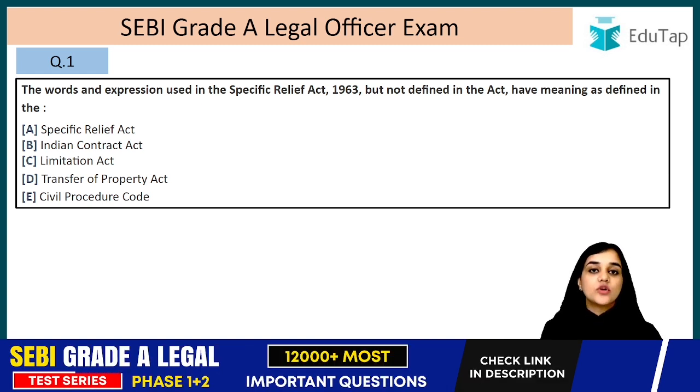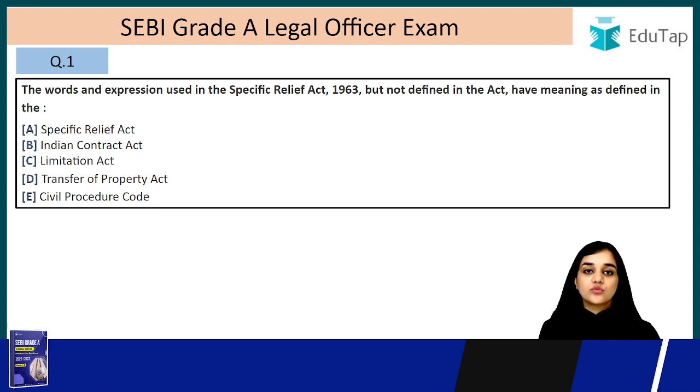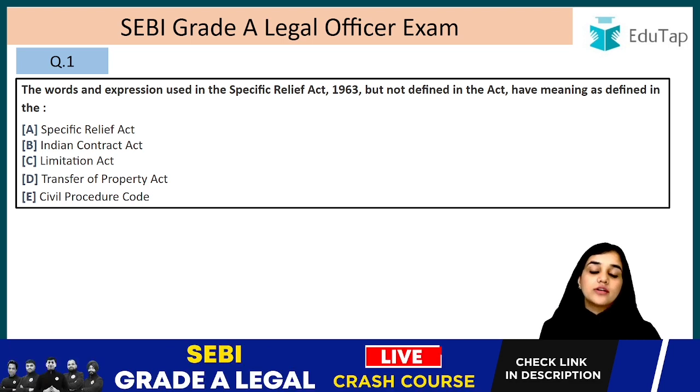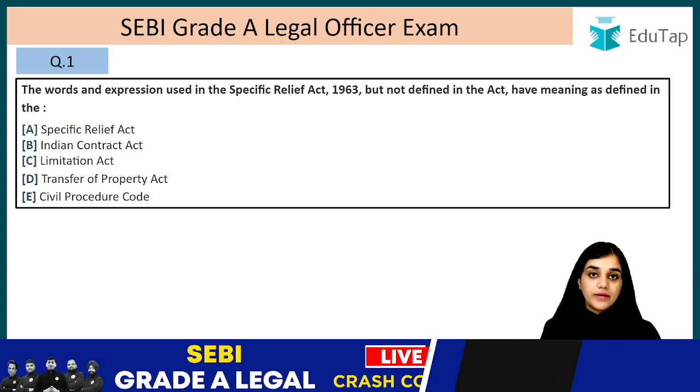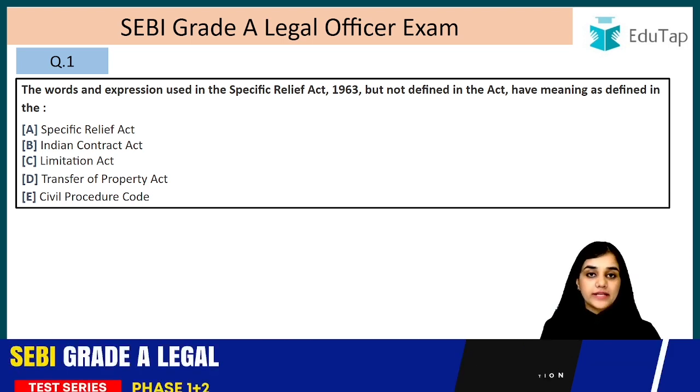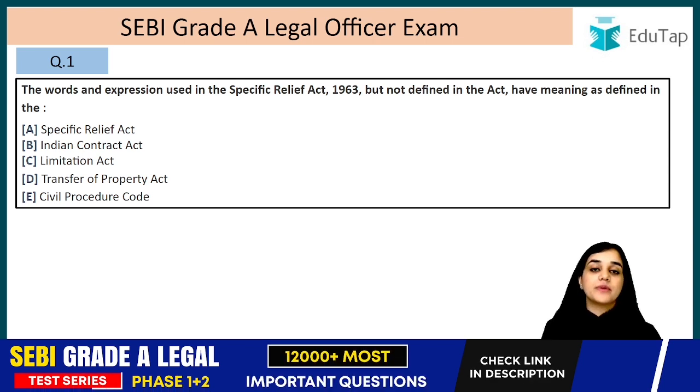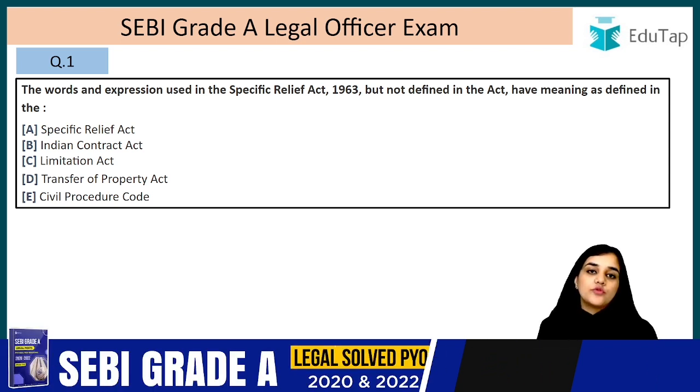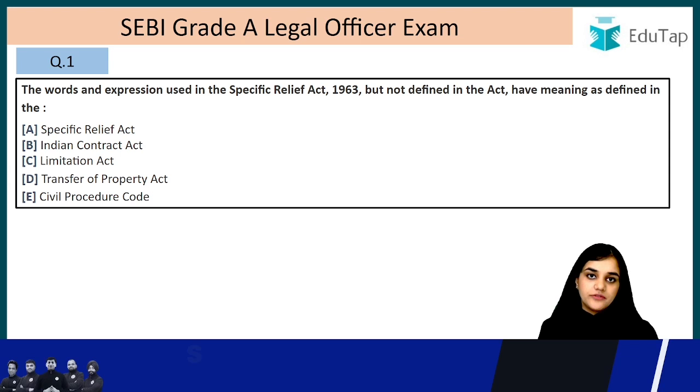The Specific Relief Act does not give you any rights. What is happening here is that your right is violated under some other law, and that law does not provide you with an adequate remedy. Then you come to the SRA for specific relief or whatever relief is mentioned in the Specific Relief Act. This act came into force on 1st March 1964.